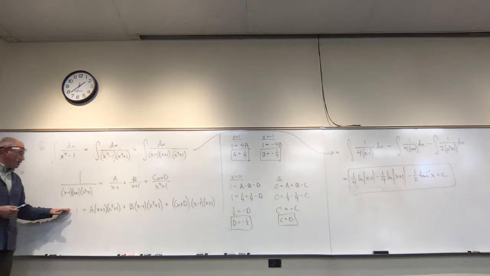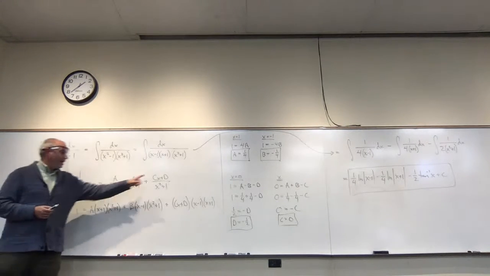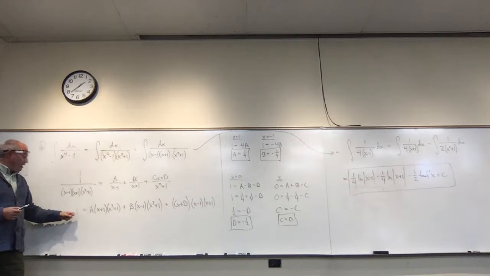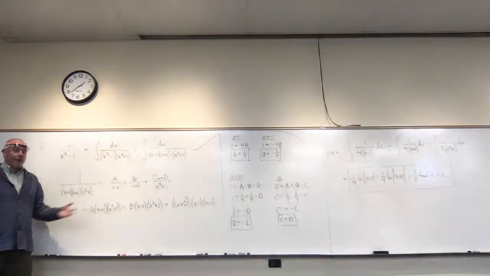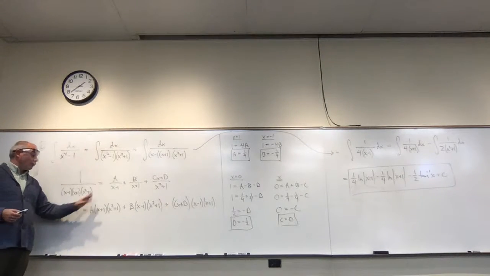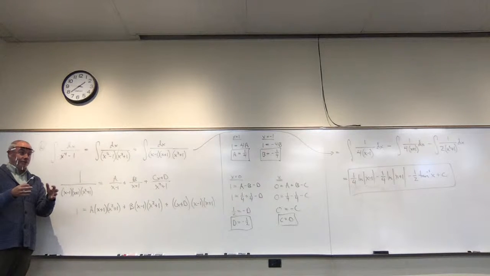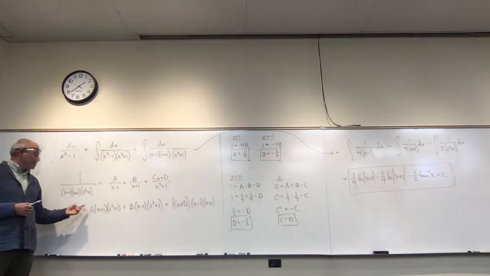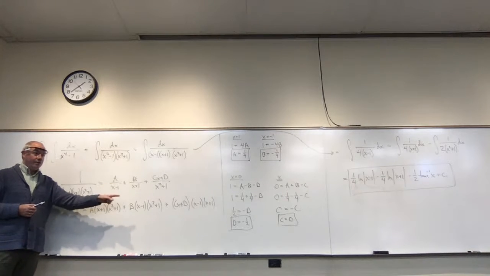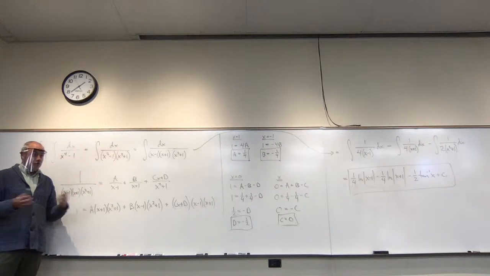And what I see here is that all of that nonsense right there equals 1. There are no x's that stay, or x squareds or x cubes. They're all gone once you add them all together. So how many x's are there over here? None. Do you agree with me?